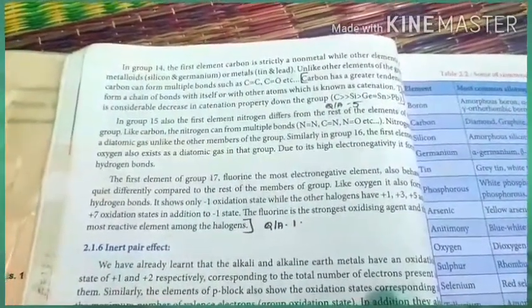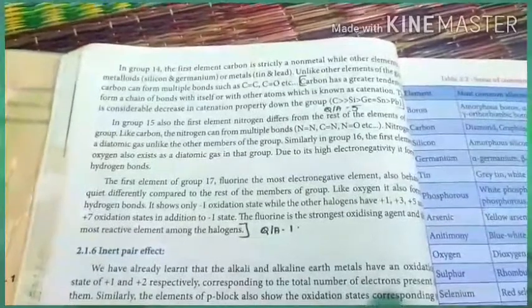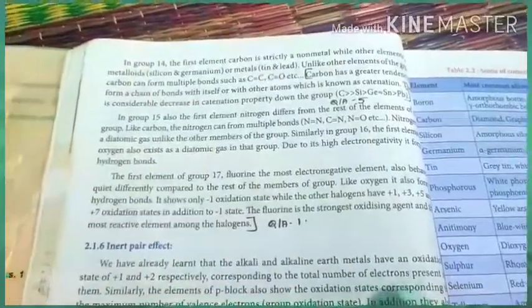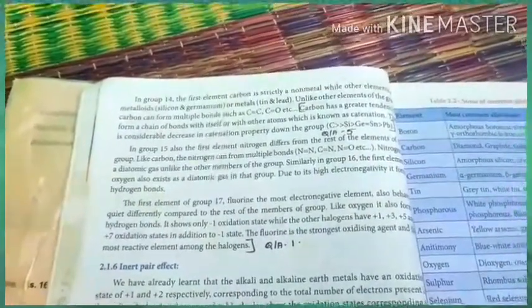Other halogens can form positive oxidation states, but fluorine cannot, and that is an exceptional property. Oxygen is the only one that shows a positive oxidation state, in a compound like F2O, while in most compounds oxygen has a negative oxidation state.